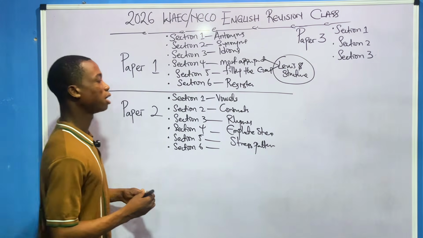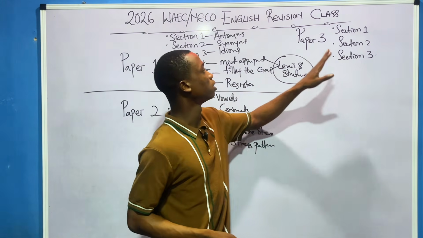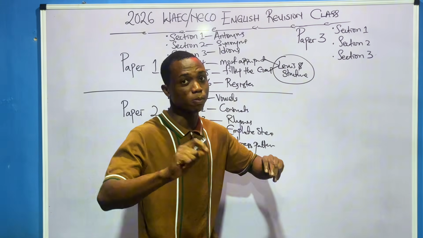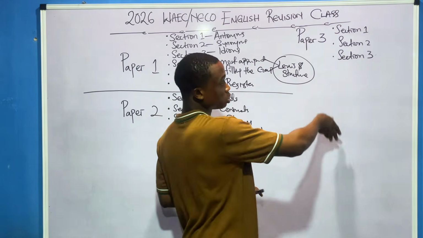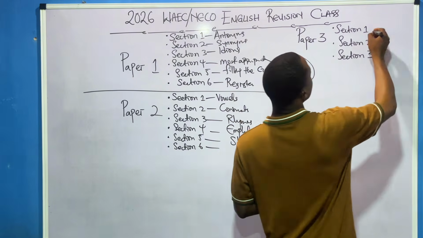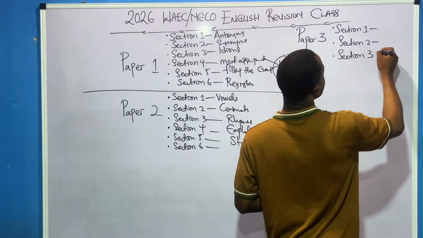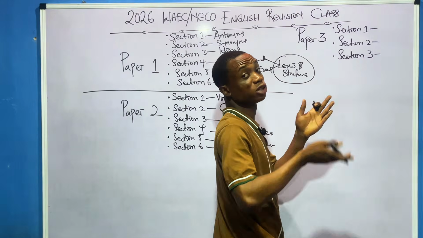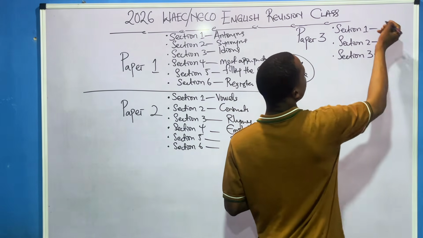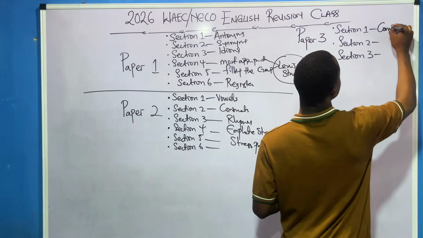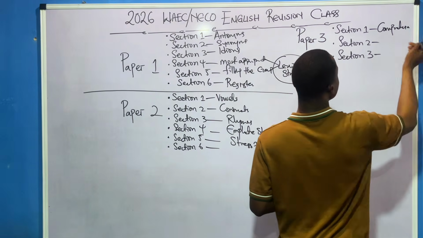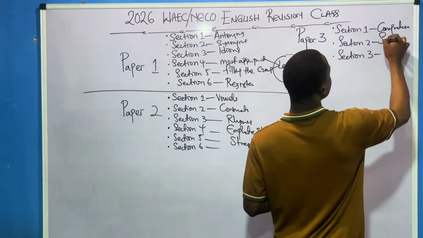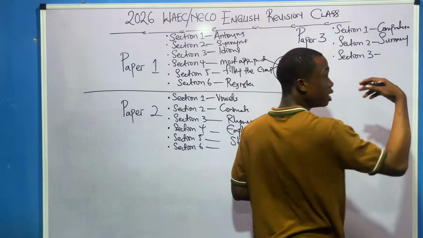Very, very important. Now, under paper 3, this one is where you will not be using your biro to write. So we have three sections as well: first section, second section, third section. Sometimes it can be interchanged, but they are all in the same booklet. For section 1, you will see comprehension. For section 2, you will see summary.